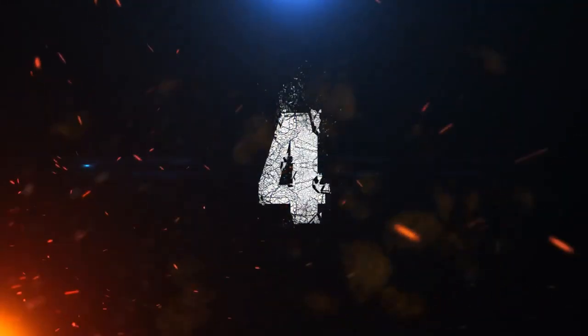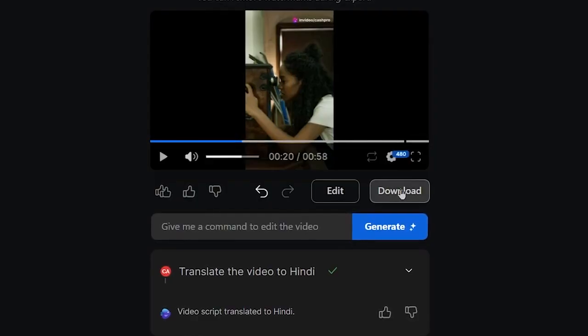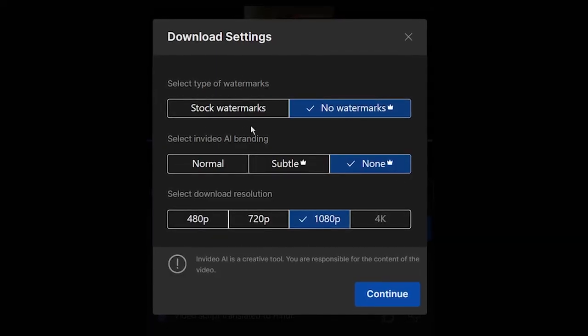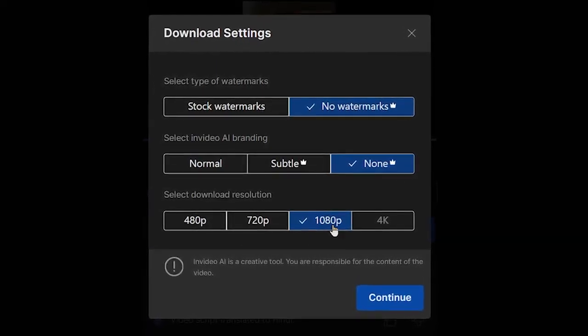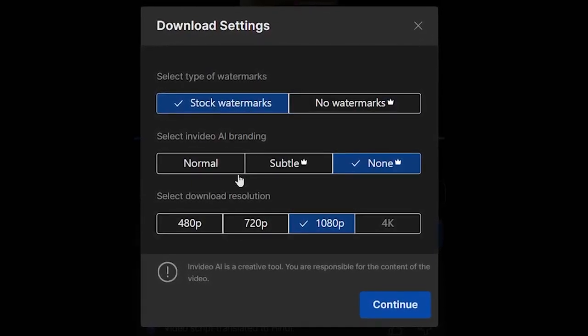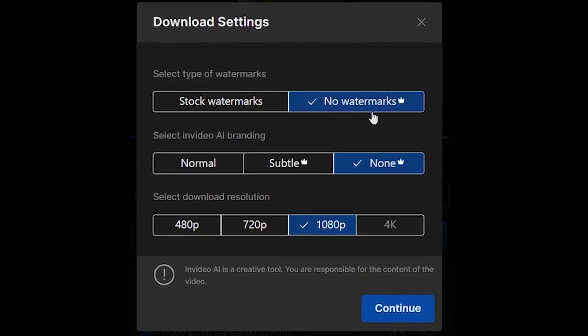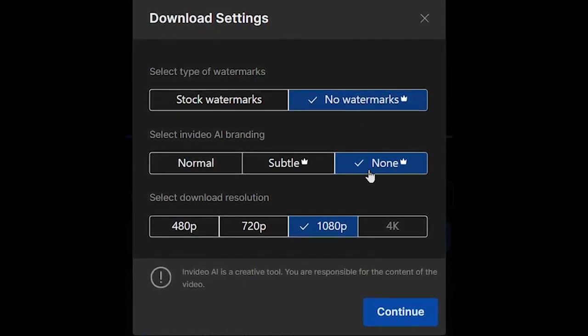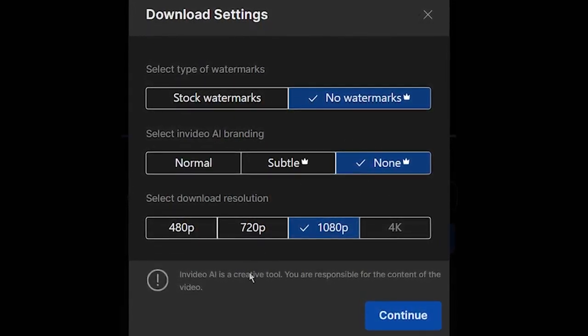So now the fourth step is to export the video. So just click on where it says download, then just make sure you have 1080p selected. Now if you want, you can export the video with iStock and Storyblocks watermark on it, or you can remove the watermarks from the video and the branding of invideo AI from the video by simply upgrading your plan.